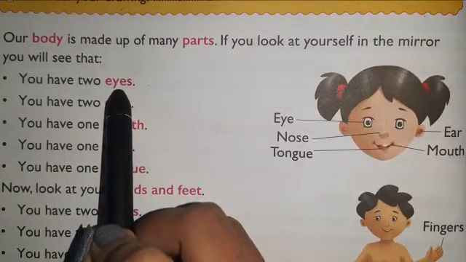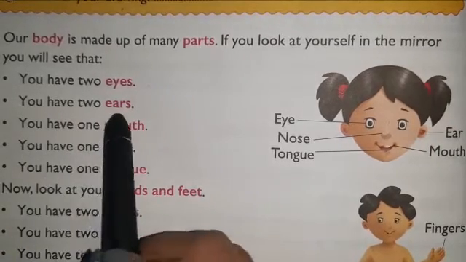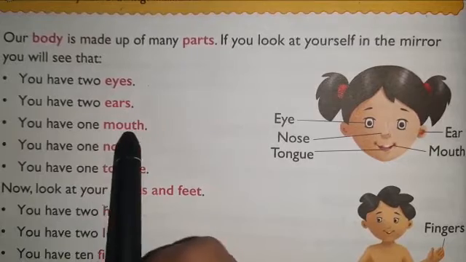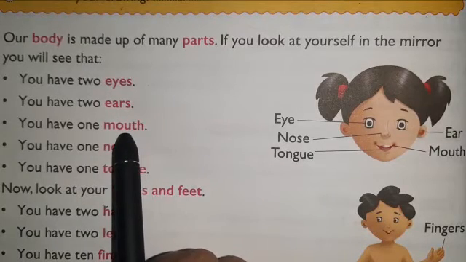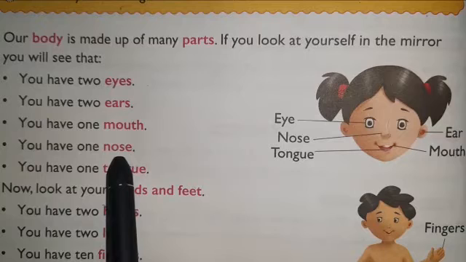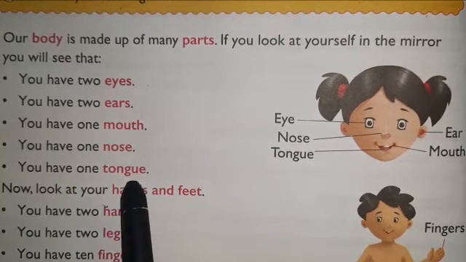How many eyes do you have? You have 2 eyes. You have 2 ears. How many ears? 2 ears. You have 1 mouth. How many mouth? 1 mouth. You have 1 nose. How many nose? 1 nose. You have 1 tongue.